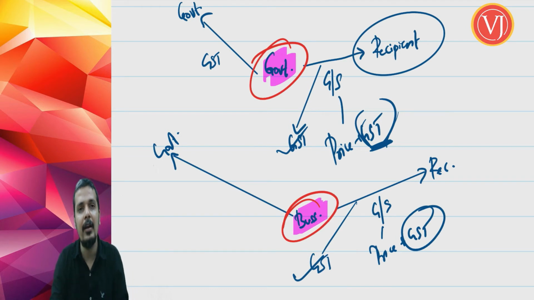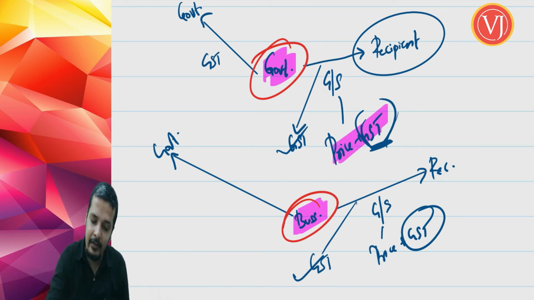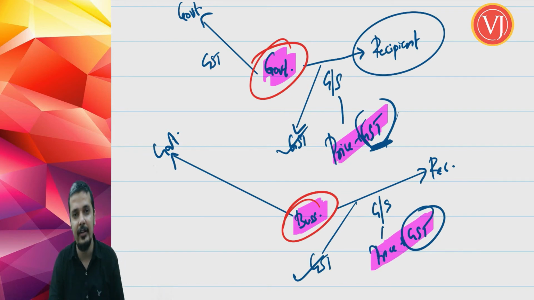Otherwise, people will not buy goods from a private entity. People will always prefer buying goods only from government, because it will be without GST. So there is one more reason why government has to charge GST, because there will be unfair competition between government and private entity. So for it to be fair competition, whether government is supplying those goods or services or a normal private entity is supplying goods or services, there should be GST. GST levy should be there.